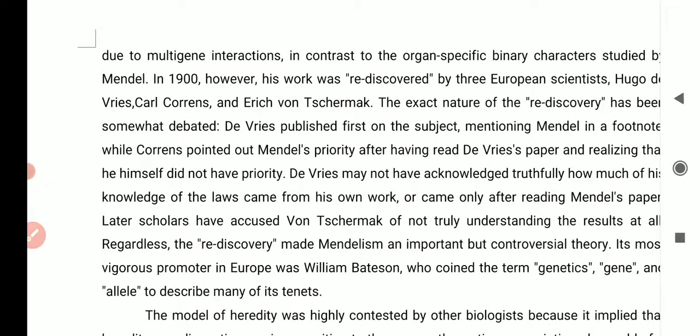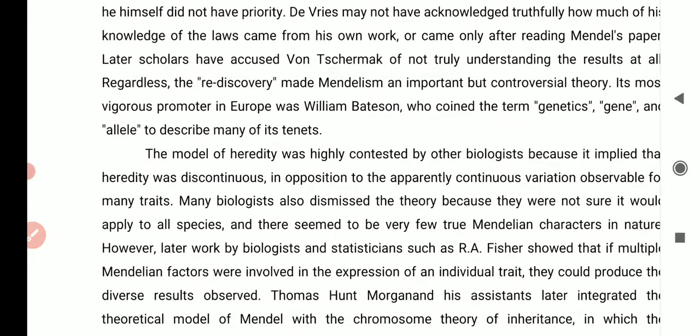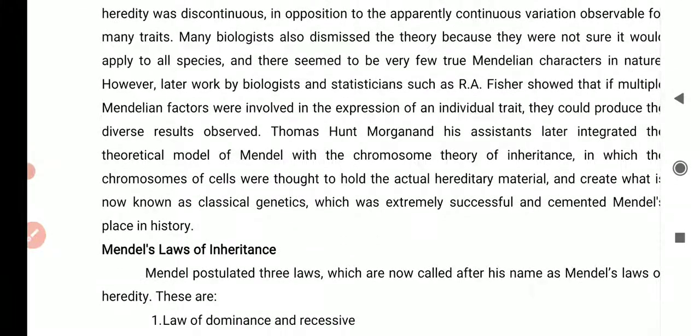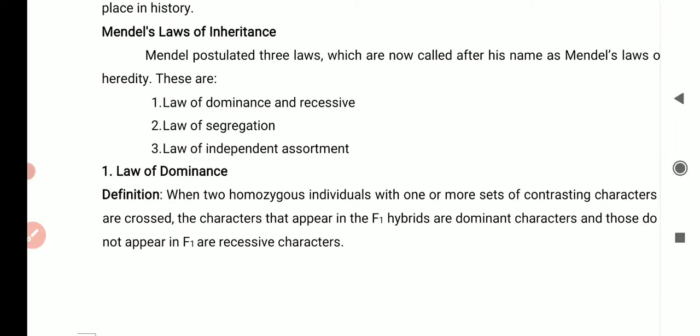This is not important to know. Now let's look at the laws in detail. He formulated 3 laws and they are named after him, Mendel's laws of heredity. First is the law of dominance and recessiveness, then the law of segregation, and then the law of independent assortment.